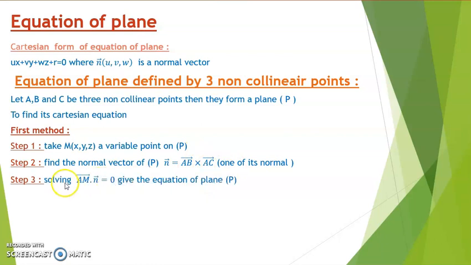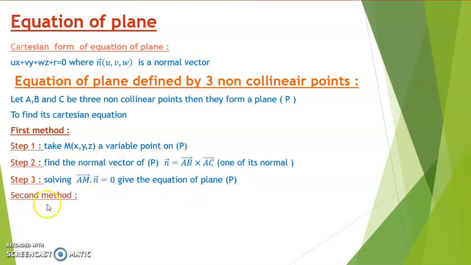Step 3, by solving the scalar product AM dot n equals 0, we get the equation of plane P. Since the normal is perpendicular to any vector on the plane and AM is a vector on this plane, AM dot n equals 0. So by solving this equation, we get the equation of plane P. This is the first method to find the equation of plane P.